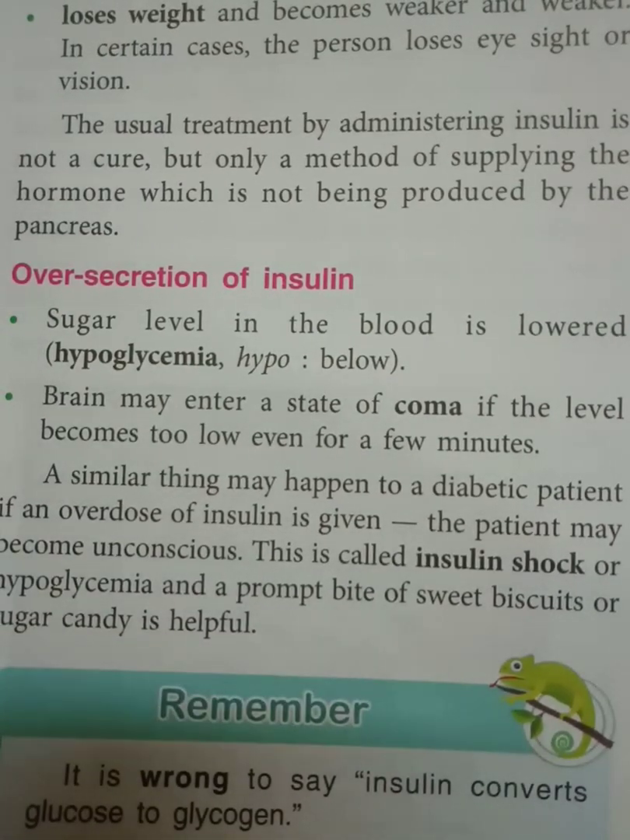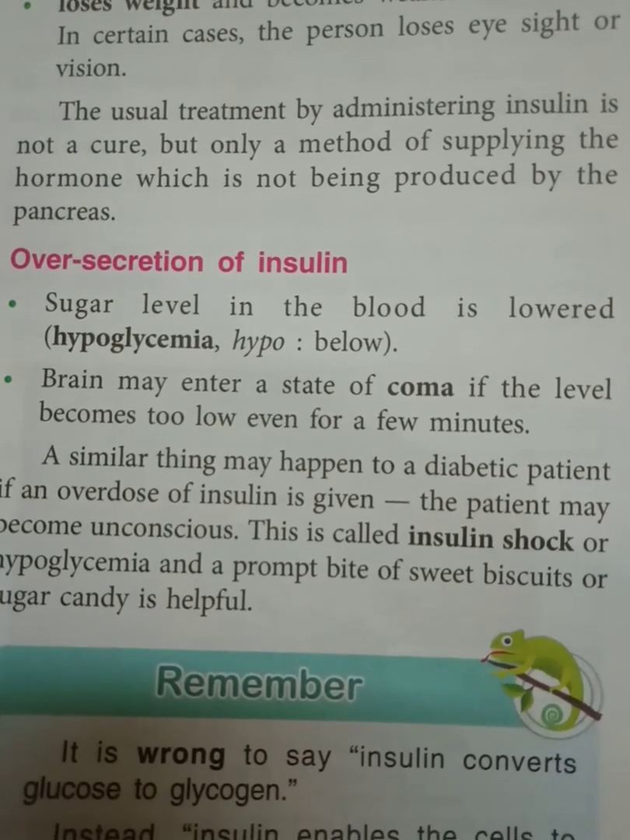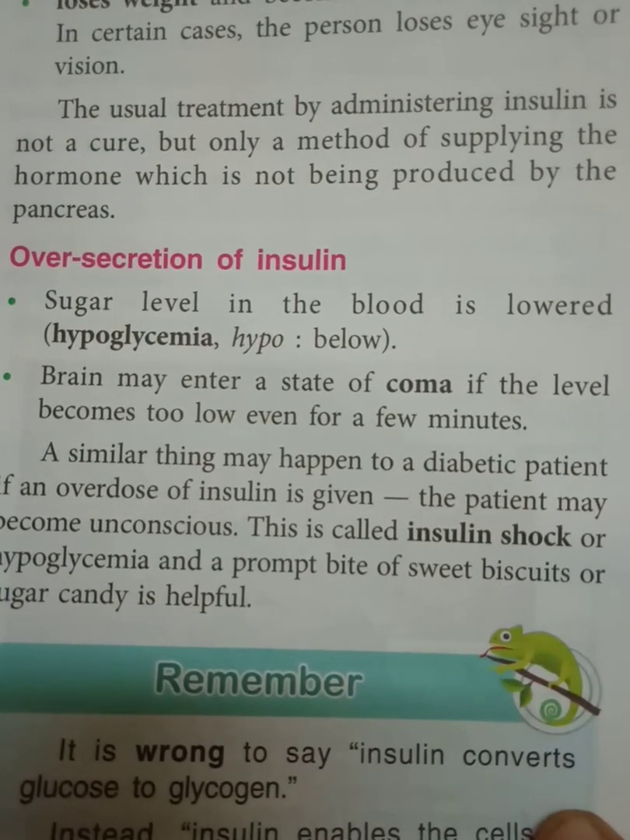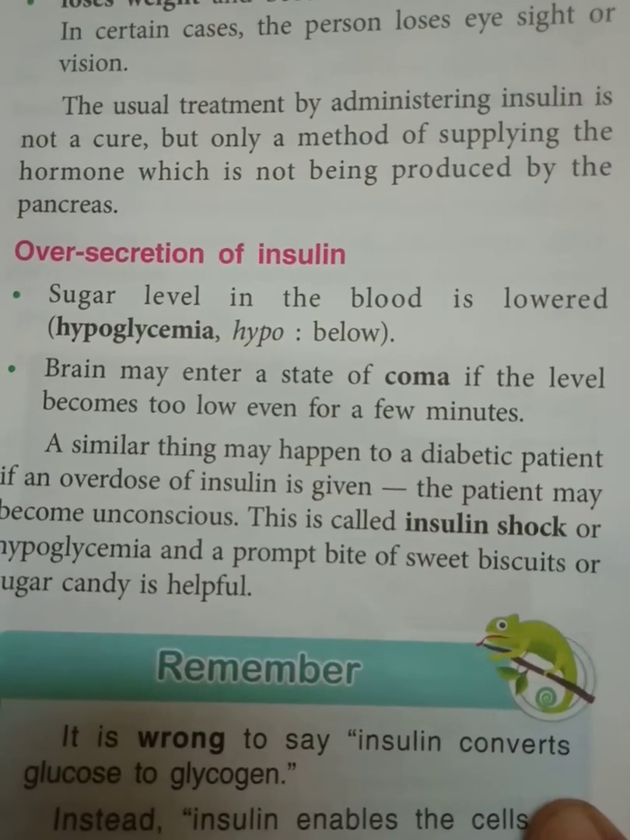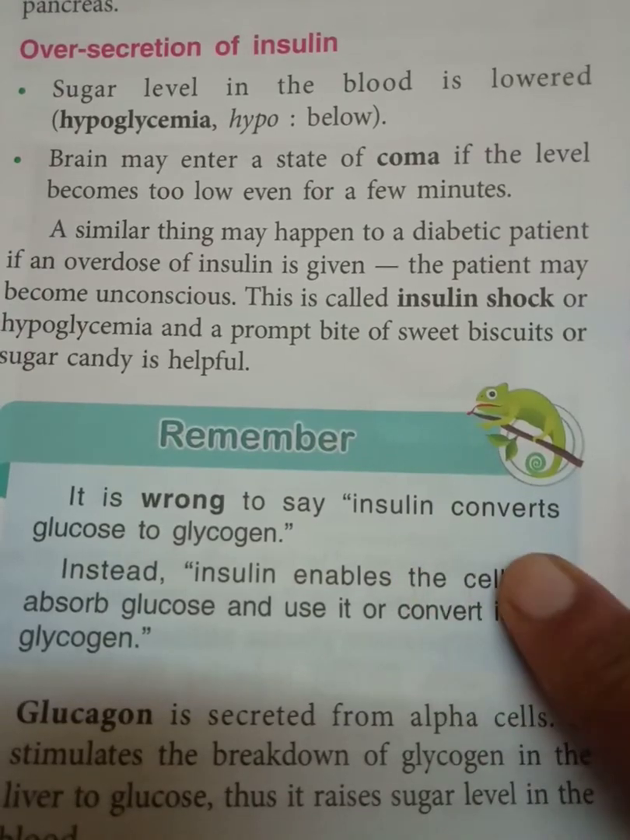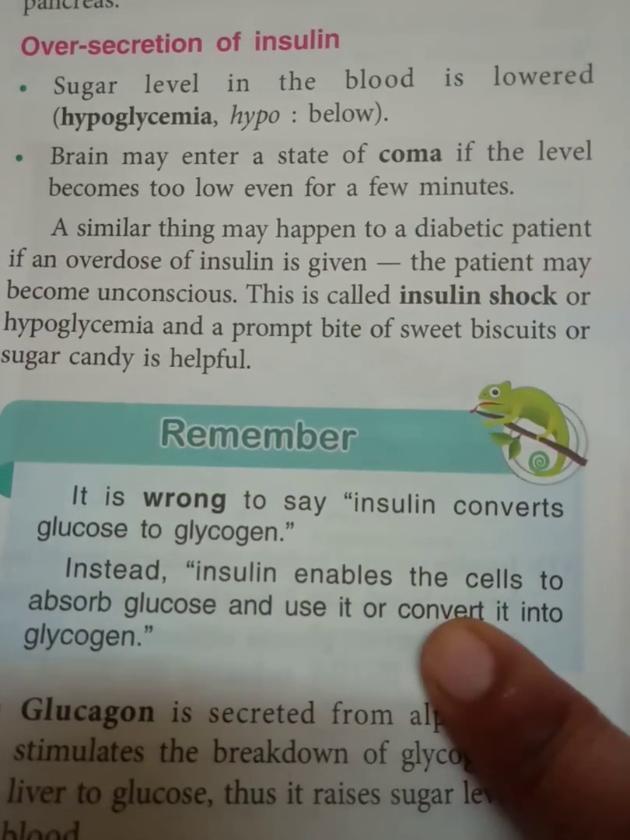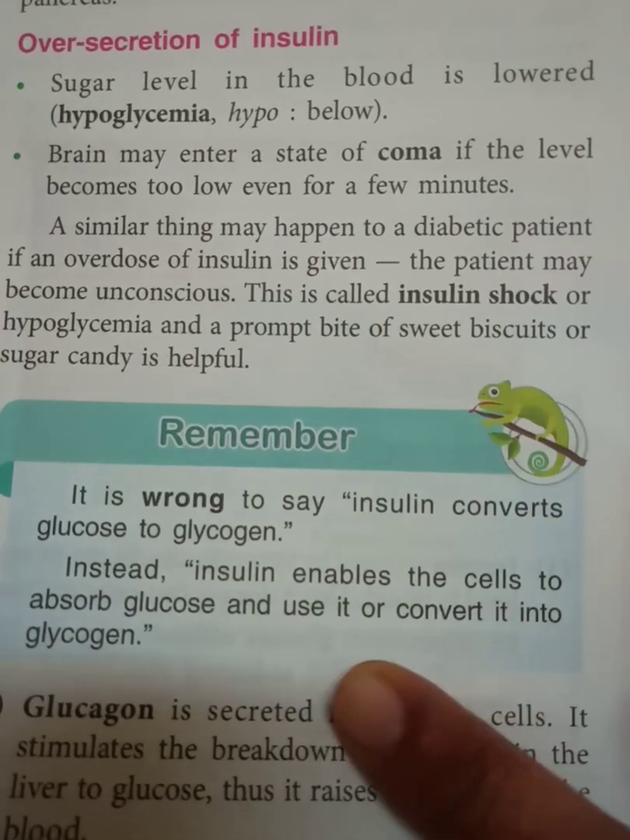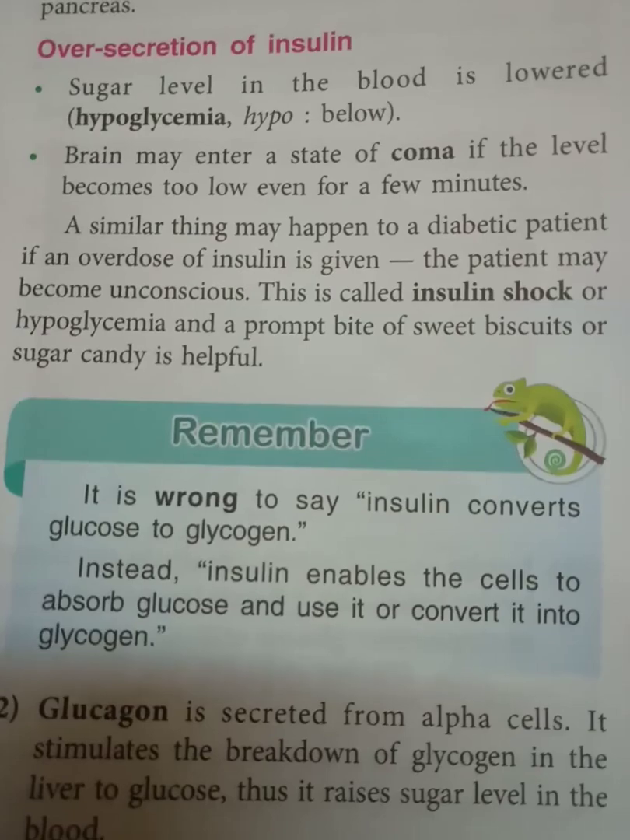Similar thing may happen to a diabetic person. If an overdose of insulin is given, the patient may become unconscious. This is called insulin shock or hypoglycemia, and a prompt bite of sweet biscuits or sugar candy is helpful. Remember, it is wrong to say insulin converts glucose to glycogen. Instead, insulin enables the cells to absorb glucose and use it or convert it into glycogen.